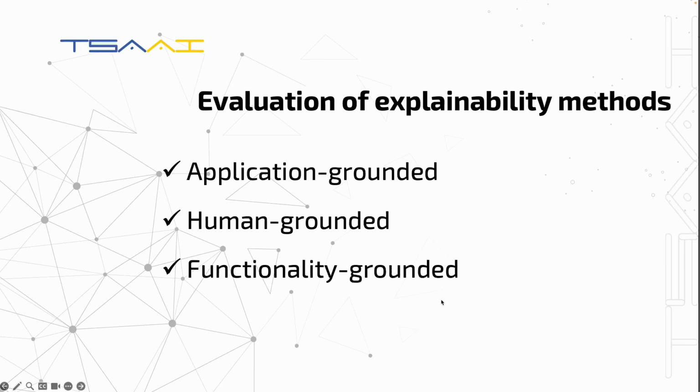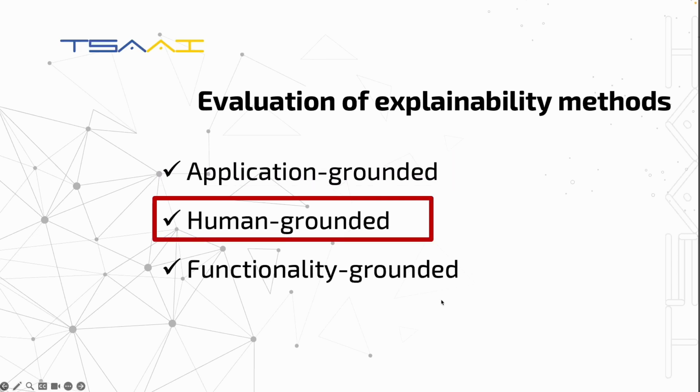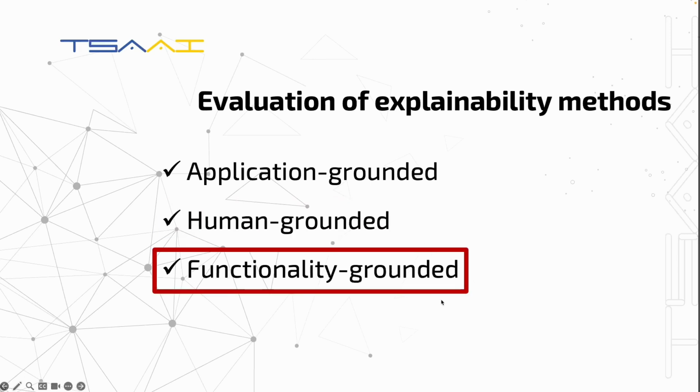There are three main approaches: application-grounded, human-grounded, and functionality-grounded evaluation. In application-grounded evaluation, you test the explainability of the model in real-world applications with actual users. Human-grounded evaluations, on the other hand, involve non-experts in more controlled experiments. And lastly, functionality-grounded evaluation focuses purely on the model's behavior without involving any human users.